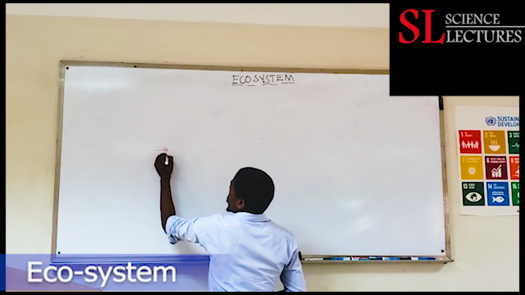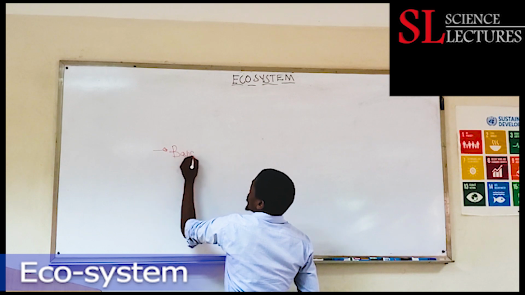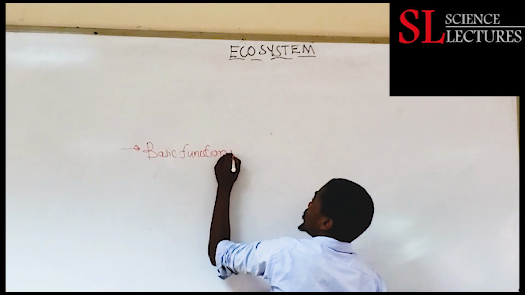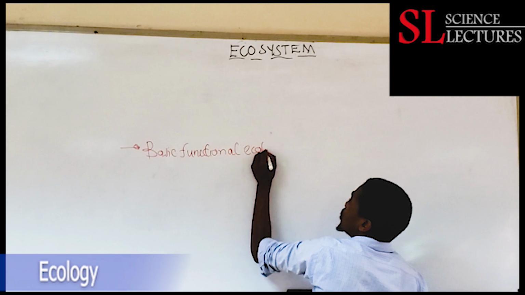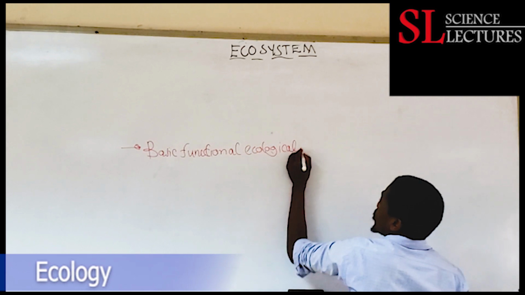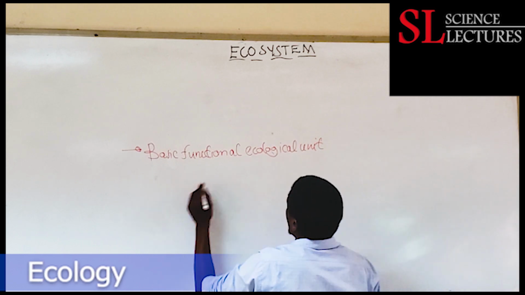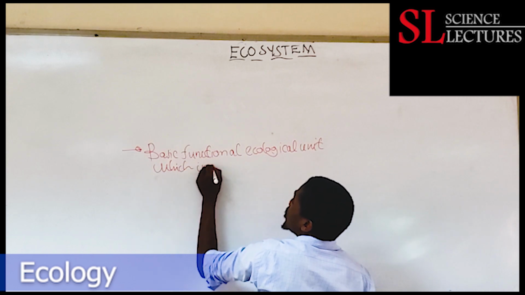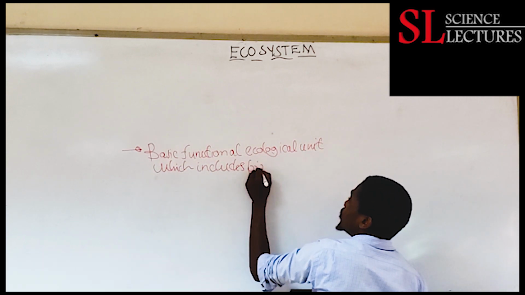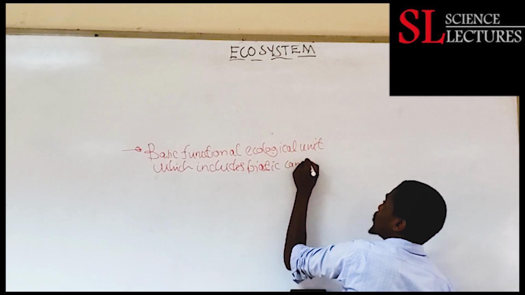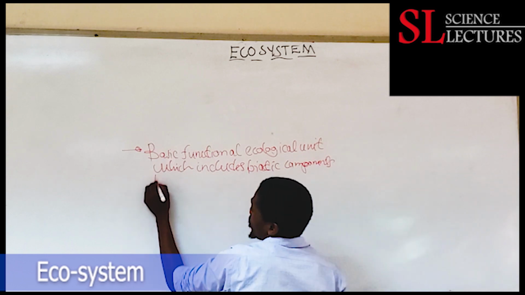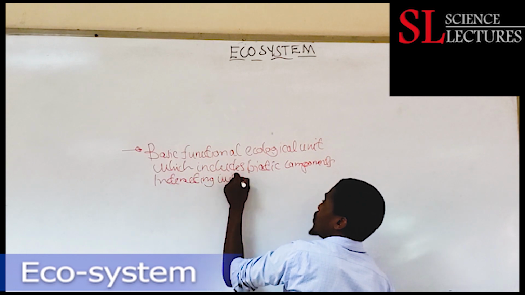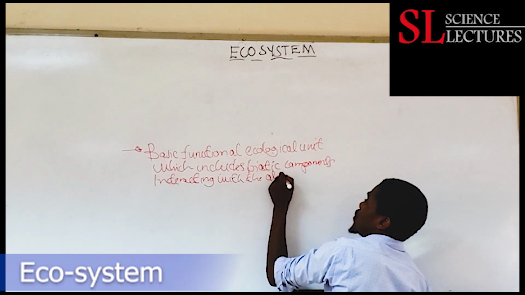An ecosystem, by definition, is a basic functional ecological unit, which includes the biotic components interacting with the abiotic components.